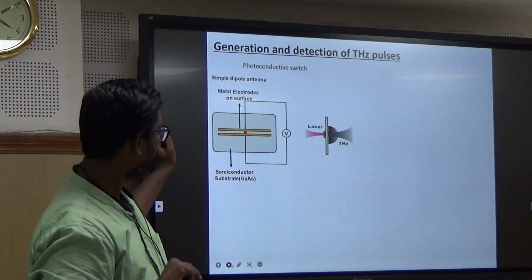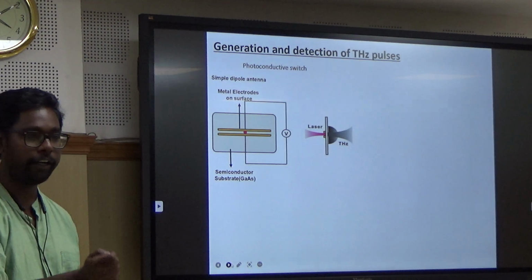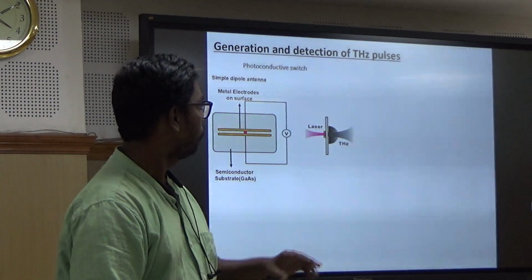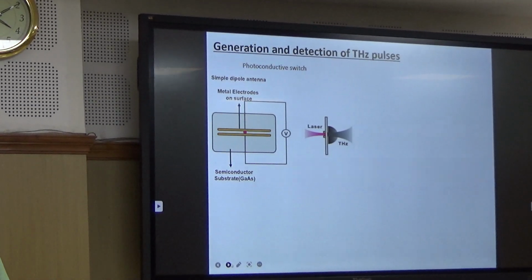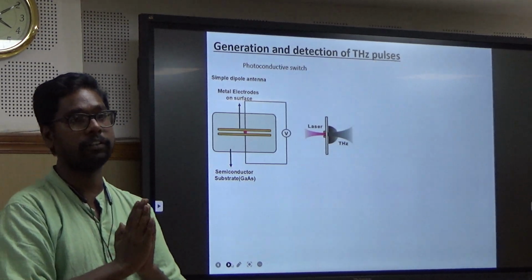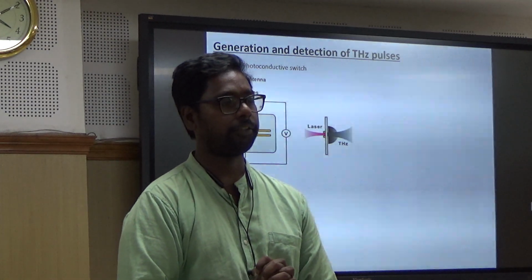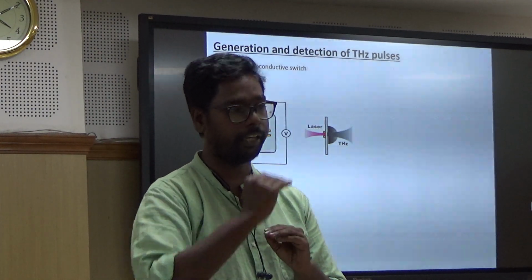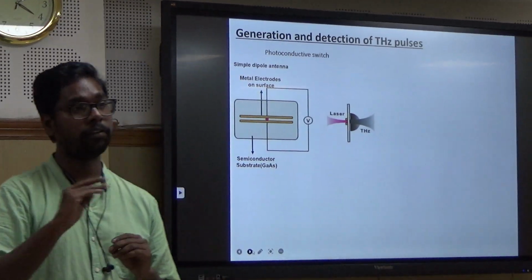Now, one more thing before going. When I say a laser, generally we have handheld diode lasers, helium neon lasers and cutting lasers. For this generation part, we use femtosecond amplifiers, which have much higher power, with pulse widths on the order of 10 to the power of minus 15 seconds. One of the coolest things about the femtosecond laser is that the time period is so small that you can study the excitation dynamics, or material behavior, all those things.